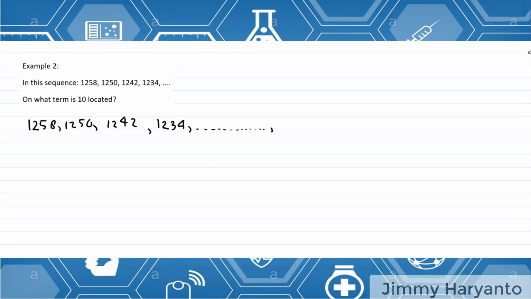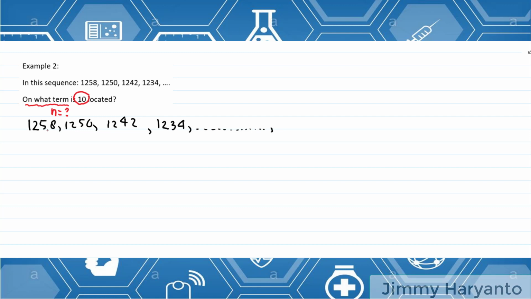On what term? What do you think the question is asking? What term means it asks for n. And then what is 10? On what term is 10 located? So the term value is 10.